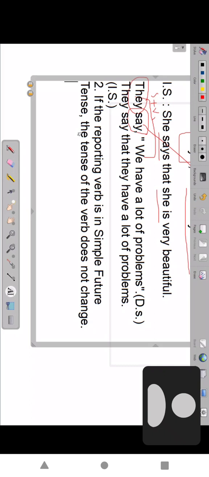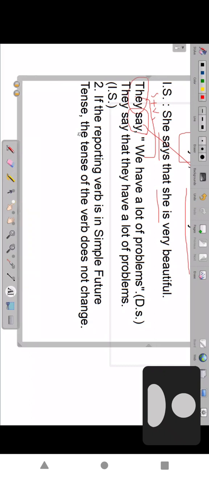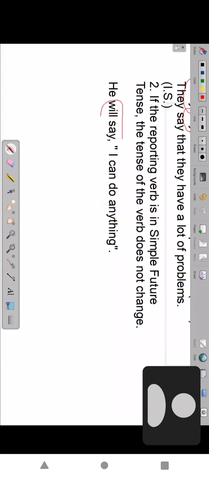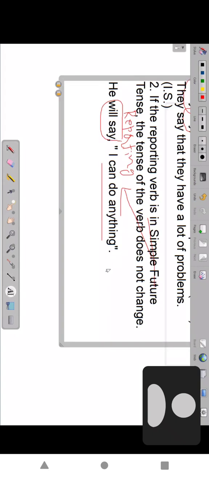So how can we say that? Suppose he will say, I can do anything. Something is given. He will say, shall say, they are all called what here? The reporting verb is in which tense here? Future. The reporting verb is in simple future. So will or shall plus verb one. So if the reporting verb is in simple future tense, then the next sentence tense does not change. Same we have to follow, copy paste.